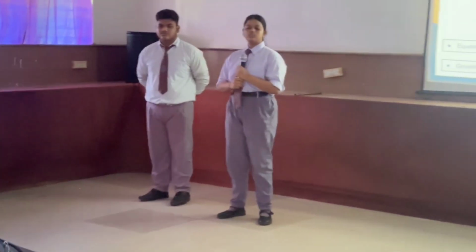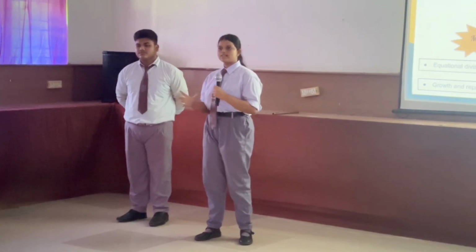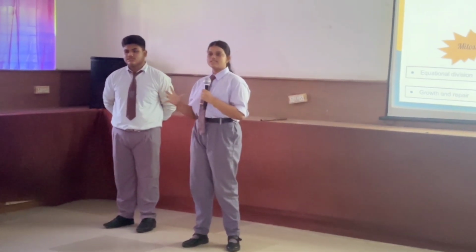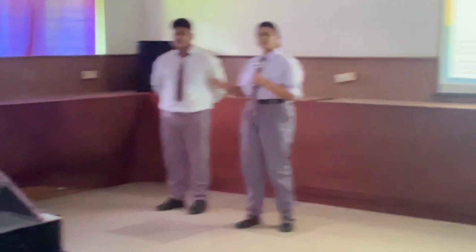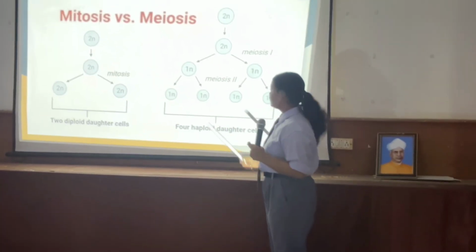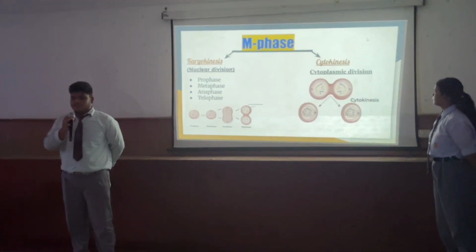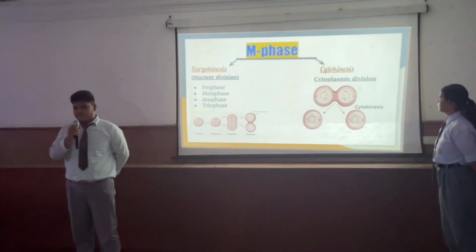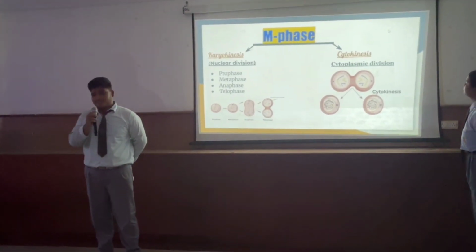As we all know, the question that arises is where it occurs. It occurs in somatic cells. Somatic cells are those cells like our skin cells, muscle cells, every cell except our germ cells. Germ cells can also be called haploid, and the 2N is also known as diploid. Mitosis phase: karyokinesis, cytokinesis. Karyokinesis is nuclear division, cytokinesis is cytoplasmic division.